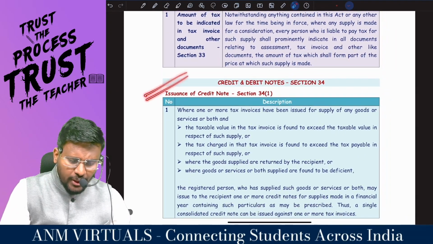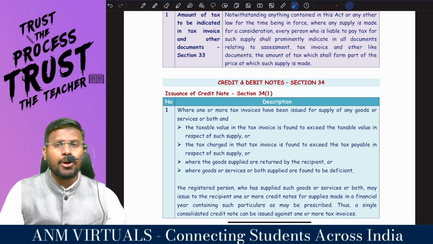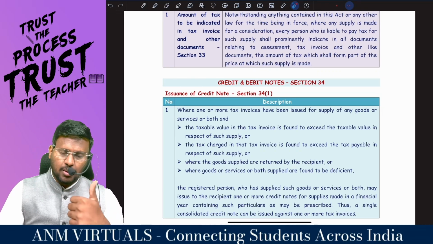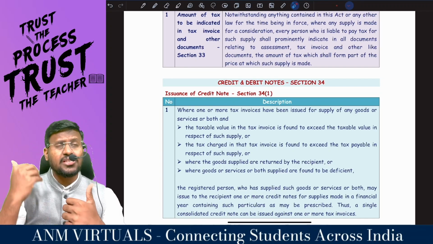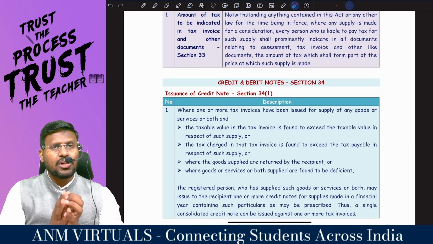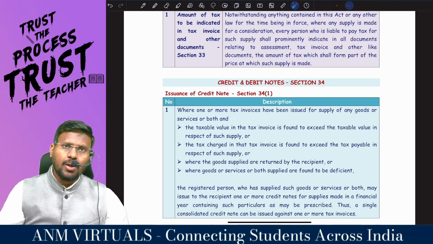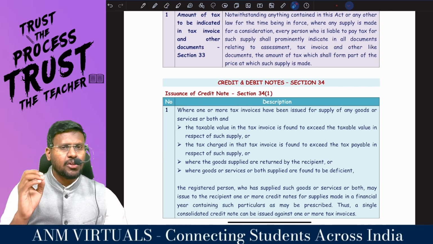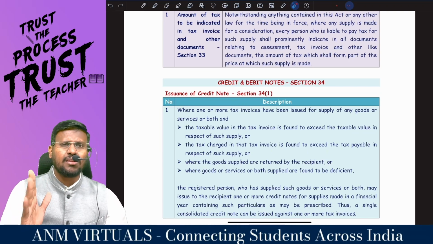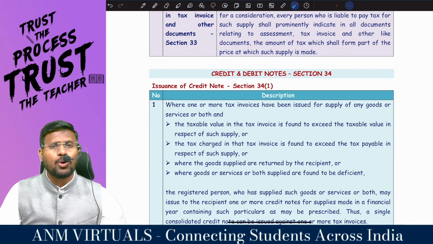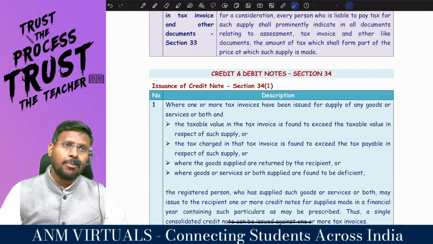Now, moving to the next one, credit note and debit note, that is section 34. So what is the order of section? What is section 31? Tax invoice. In that section 31, 7 subsections are there: 31 subsection 1, 2, 3, 4, 5, 6 and 7. In that, sir, 1, 4, 7 are applicable to goods and 2, 5, 6 are applicable to services.